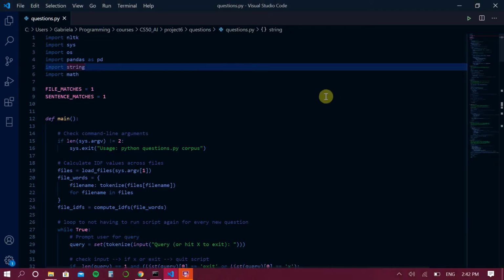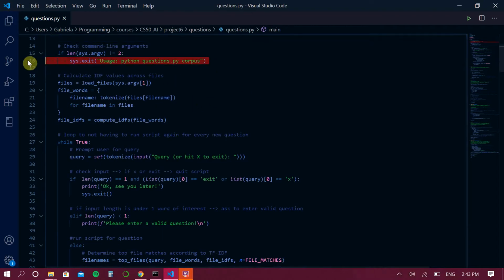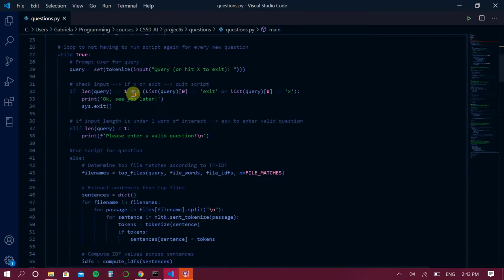All right, so this is the script right here. This is the main function. So here it checks if all the arguments were given. For example, if you don't add the corpus, then it throws you out. It loads the files, and then here's the while loop. So it's asking for a query. This is where you insert your sentence, and then I did three things.